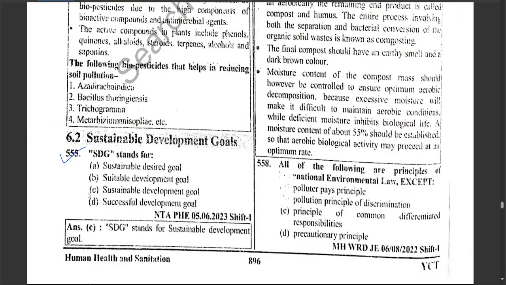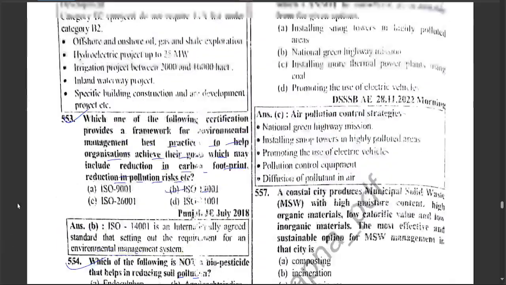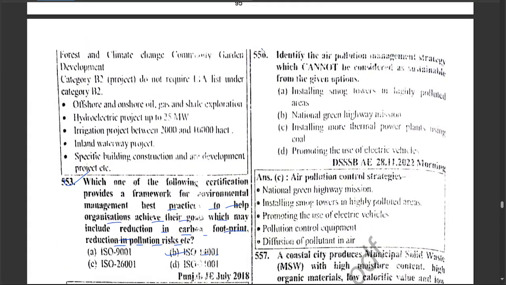SDG stands for Sustainable Development Goal. Identify the air pollution management strategy which cannot be considered sustainable from the given options: installing more thermal power plants using coal. This one is not correct, okay.